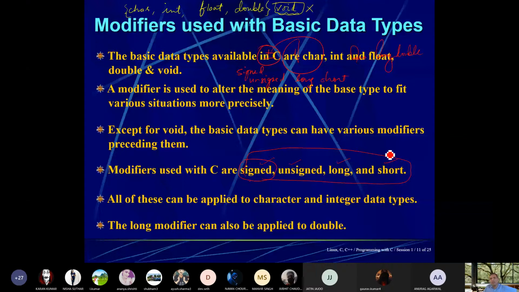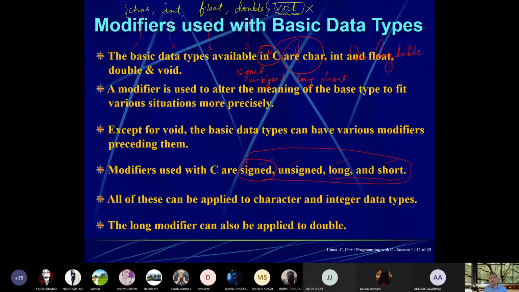While for the signed and unsigned modifiers, by default, character is unsigned, and integer, float, and double are signed. But if you want to declare it exclusively, because you don't know the behavior of the compiler, then you use these keywords. All of these can be applied to character and integer data types, and the long modifier can also be applied to double, so long double is possible.